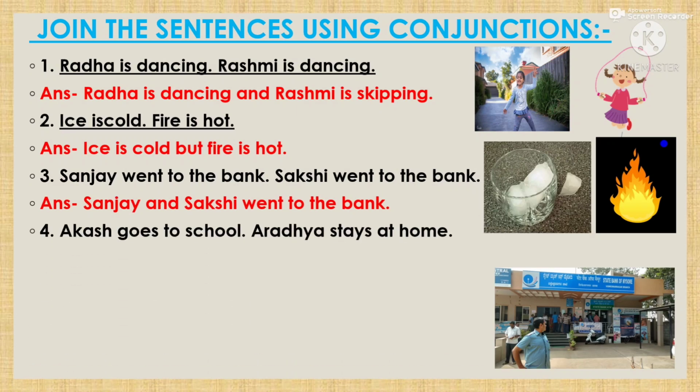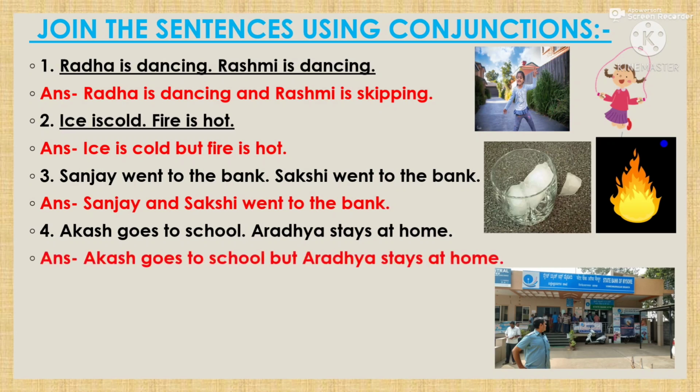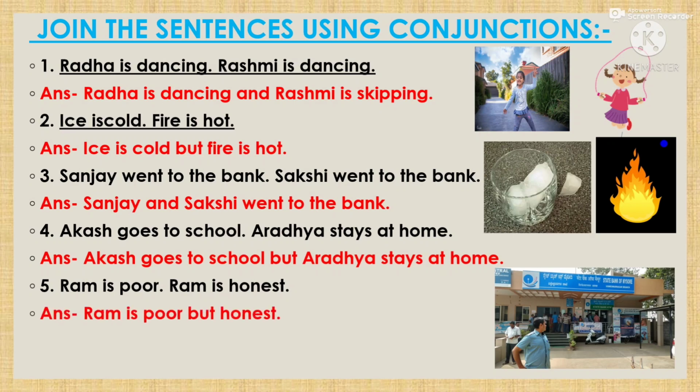Next is, Akash goes to school, Aradhya stays at home. Here two different things are happening, right? Akash goes to school, but Aradhya stays at home. So we can join the sentences by using but. Next is, Ram is poor, Ram is honest. So we can join by using but. Ram is poor, but honest.